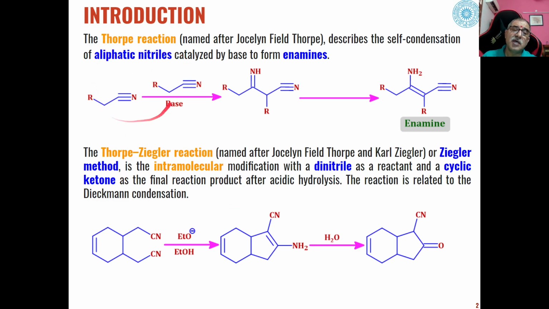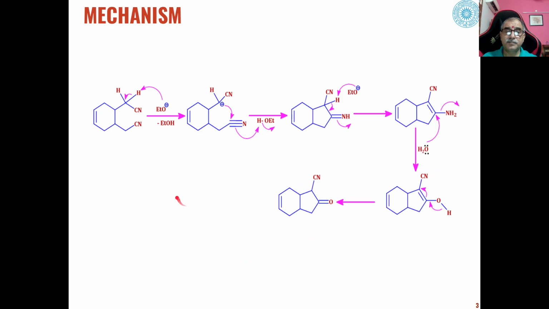So this is an intermolecular reaction, whereas Thorpe-Ziegler reaction is an intramolecular reaction. As far as mechanism of this reaction is concerned, as I have told you, the hydrogens present at the alpha carbon are acidic hydrogens because of the presence of this electron withdrawing cyano group. So they can be easily abstracted by the base.